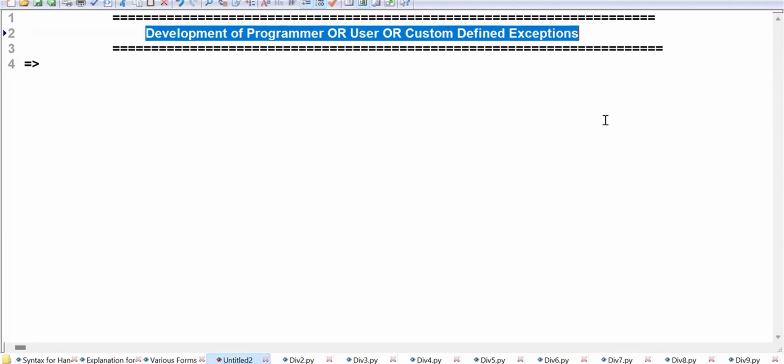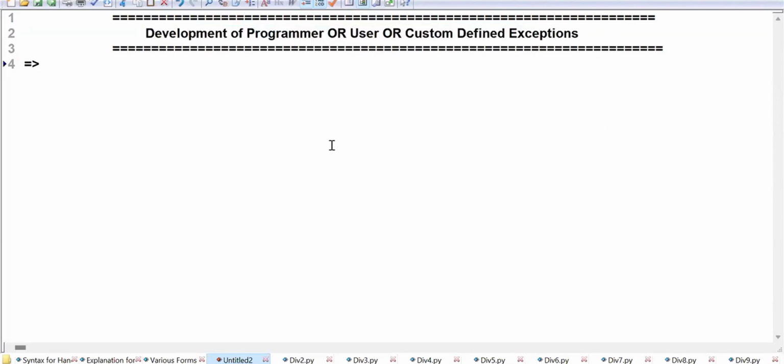Development of programmer defined exceptions. Now, go to types of exceptions. How many types of exceptions? Two types. Number one, predefined, number two, programmer defined. Predefined exceptions are developed by Python developers, that means the PSF people develop them. They are available in Python software.